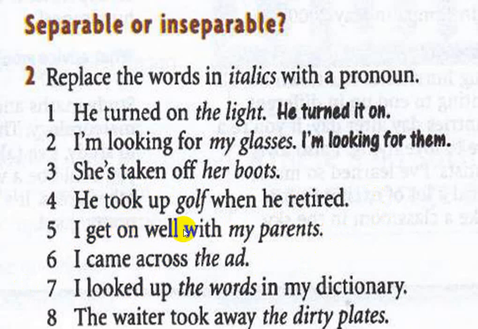I get on well with my parents becomes, we use a pronoun instead of the words in italics: I get on well with them. Number 6, I came across the ad.